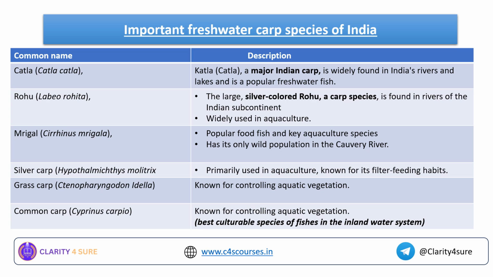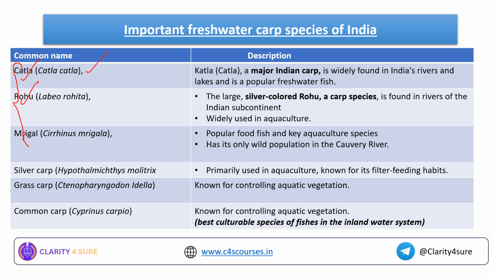Moving forward, now we will see which are all the important freshwater carp species of India, and we will see what it actually caters to. I mean, the description about it and its nesting place, everything we will see. Okay, first, as I told you, there are three Indian major carps, that is Catla, Rohu and Mrigal. So now first we will see this Catla.